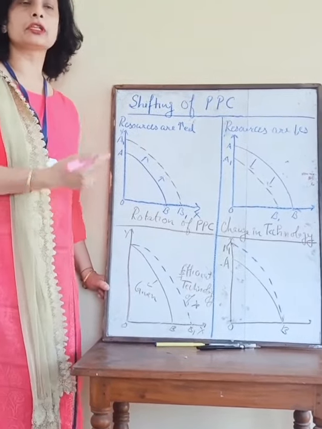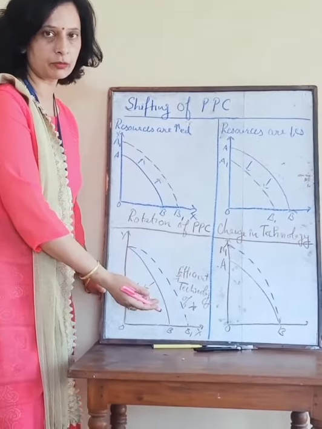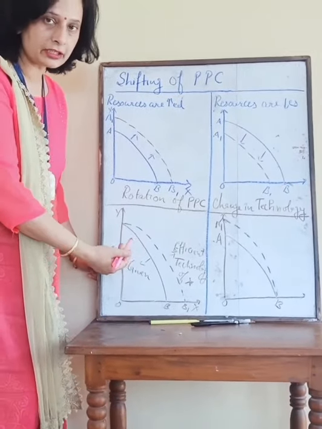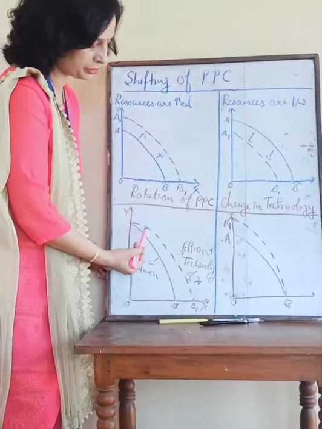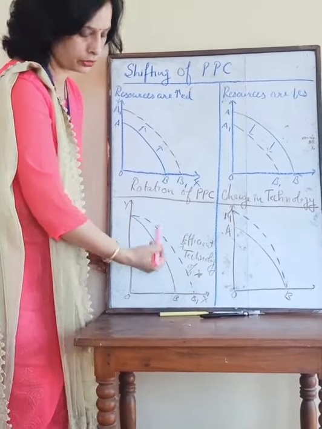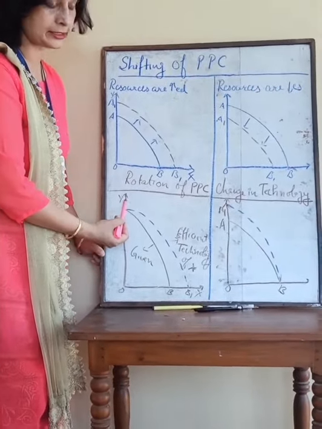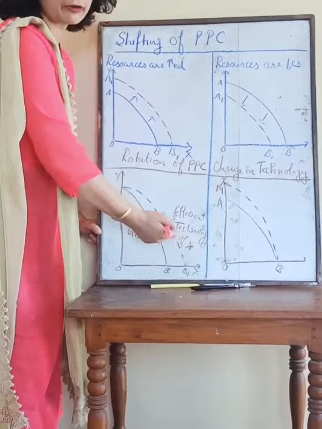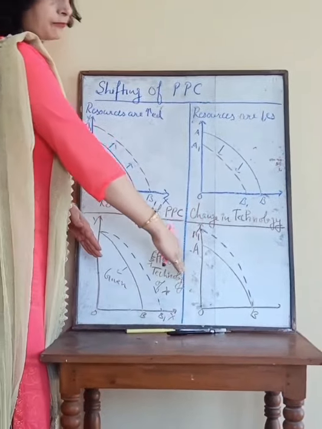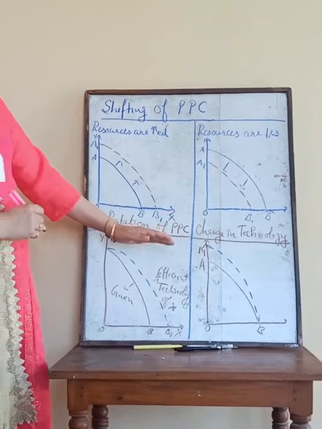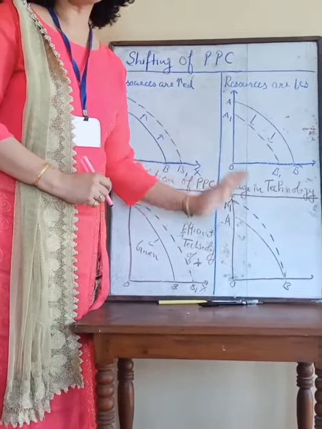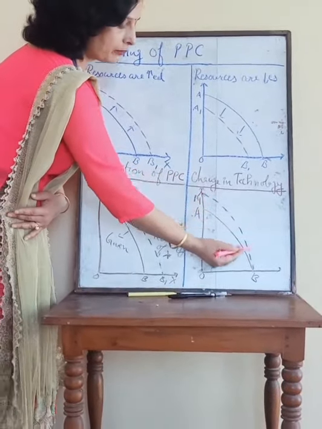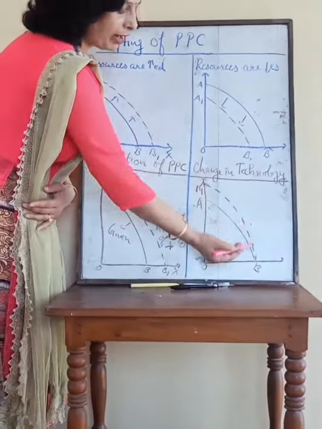For example, we were using the old technology for both X and Y commodity. Now I am using the advanced technology for X good only. Then the production of X will increase and the PPC will rotate from one side only, not from both sides. On the Y axis it remains the same, and from the X axis it will rotate upward. On the other hand, when we use the efficient technology for the y good only, it will shift from the y side only, not from both sides.